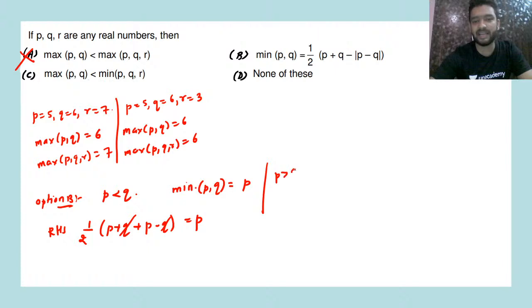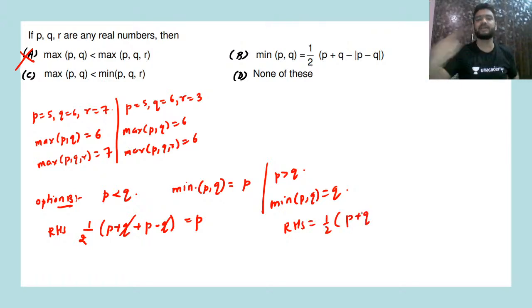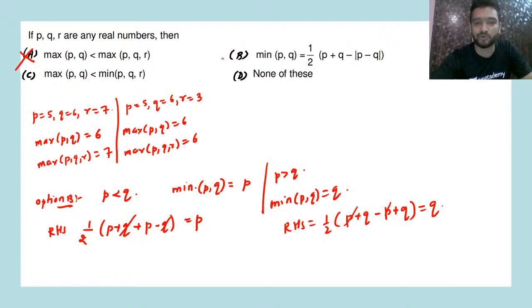Now if P is greater than Q, minimum of P and Q will now be Q. Now if we see the right hand side, it will be what? Half of P plus Q. Now since P is greater than Q, mod will open with a positive sign only. So we'll be getting this. P and P will cancel out again. You are getting it as Q. So even if P is greater than Q or P is less than Q, you are getting the same values. Yes or no? So option B is correct.